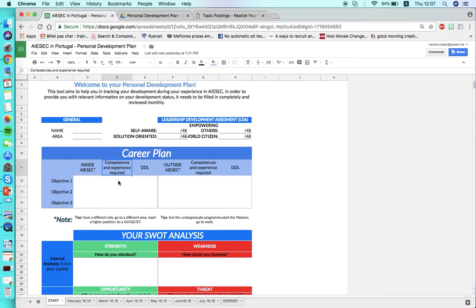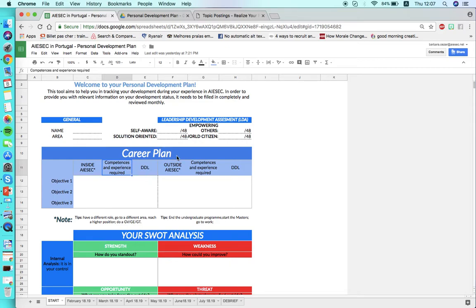So it can guide me on what I should do to develop these competences and gain this experience required so I can become a team leader, and also deadlines. So at the end of the semester, this semester.